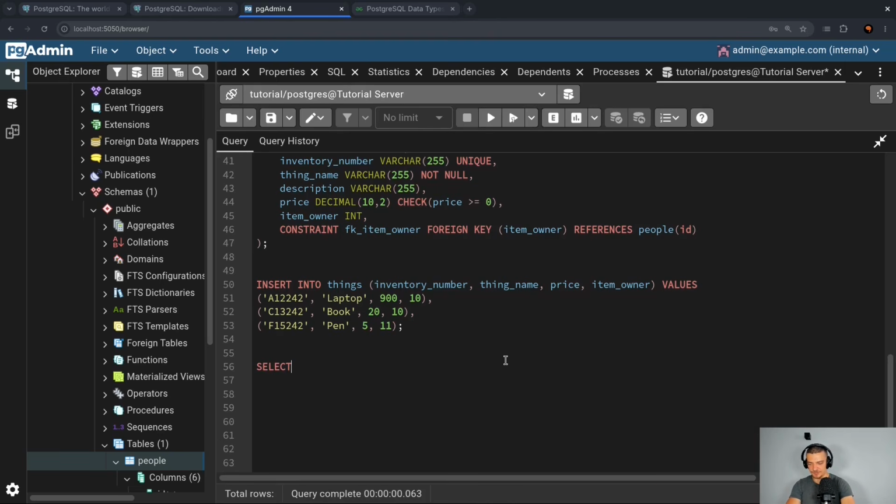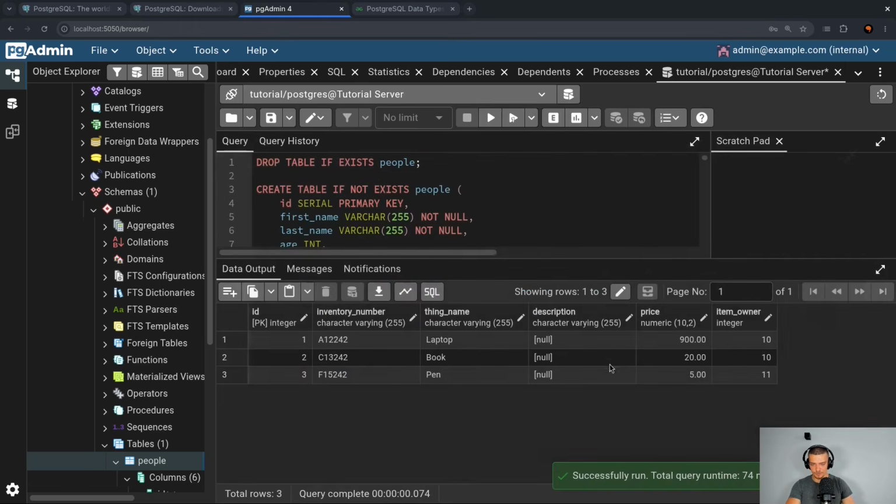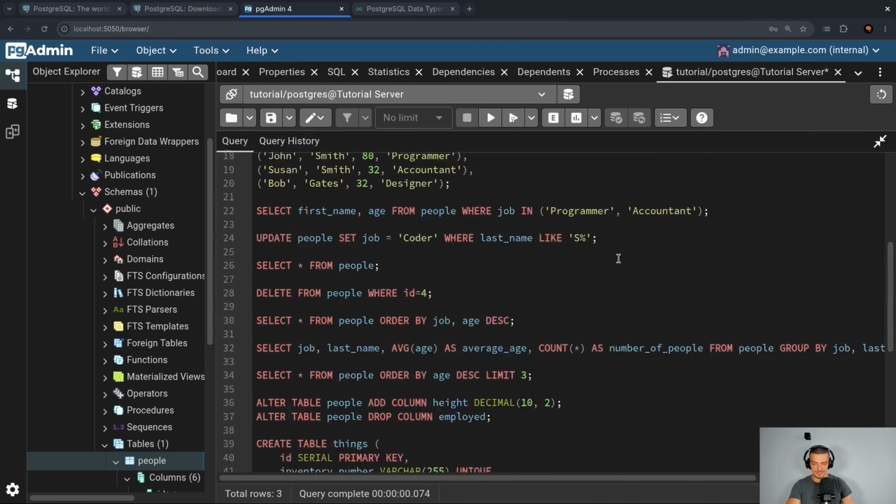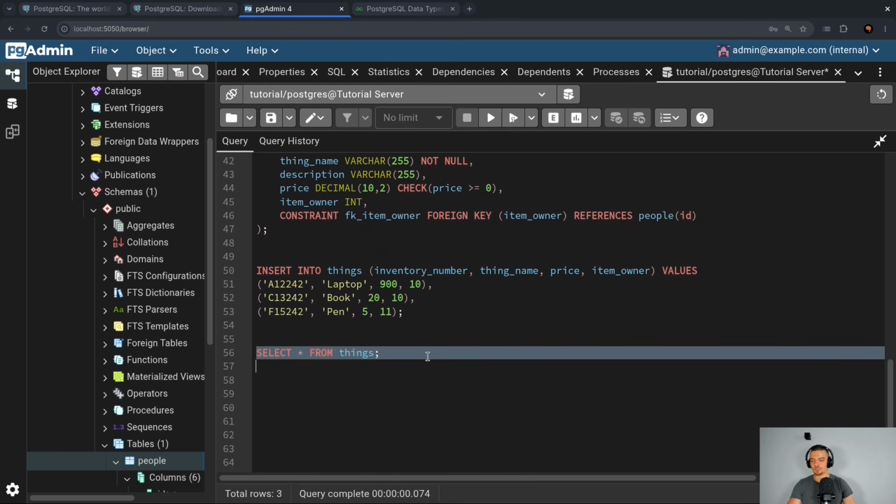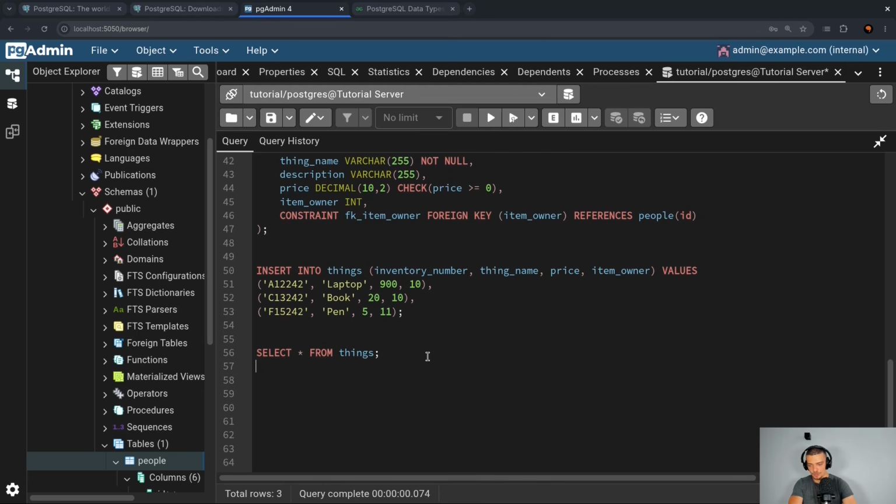So I can say, first of all, of course, select everything from things. That is nothing new. That's the same as before. We just get the data here. But now I can also say that I want to connect these two tables. And I'm going to show you how this is done properly, but I want to first show you the old way of doing this because we're doing this with something called a join. We're joining the two tables, and the old syntax for this is not the one that you should be using, but it's the one that probably makes sense intuitively considering what you already know.